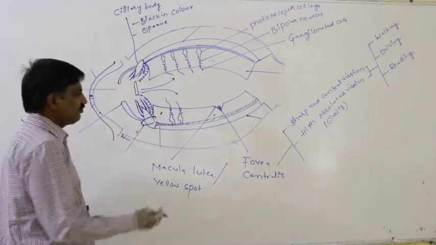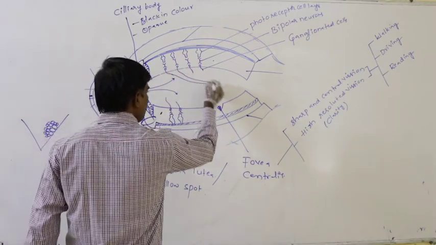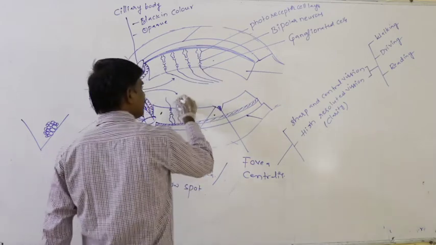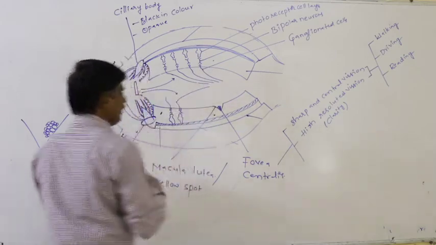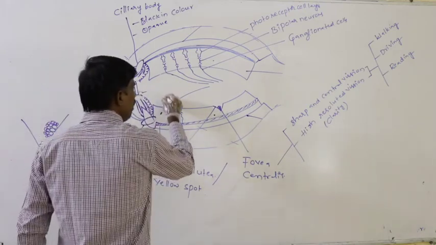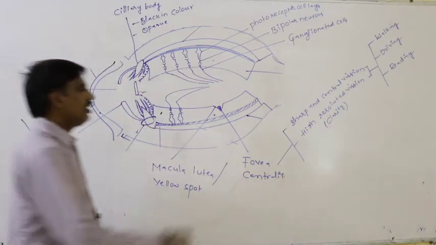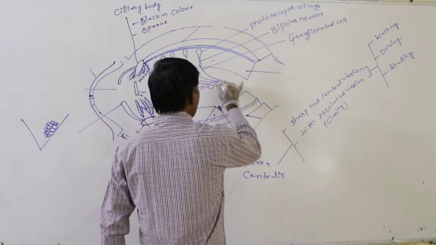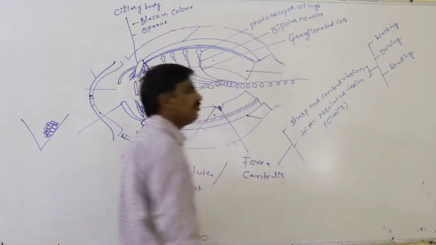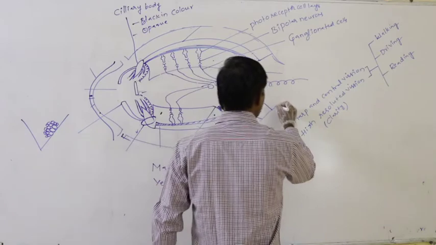At the same time, from the ganglionated cells, optic nerve fibers arise. All those optic nerve fibers aggregate and finally leave the eyeball through an opening.